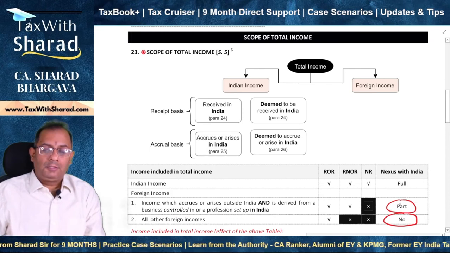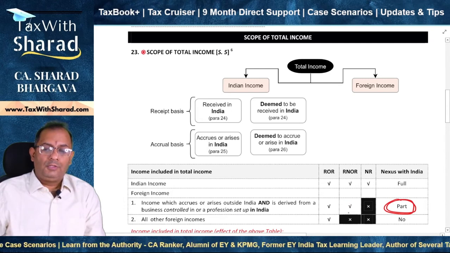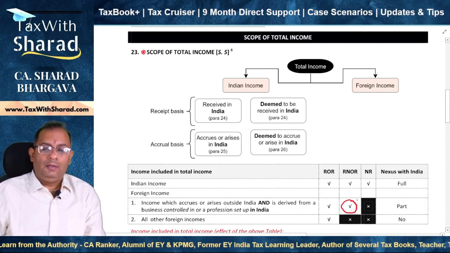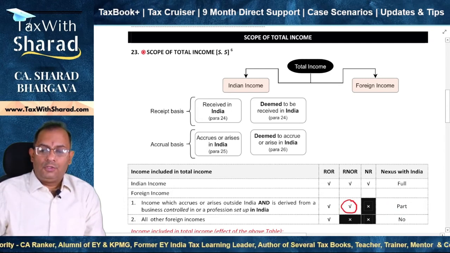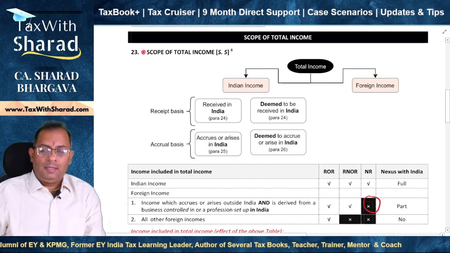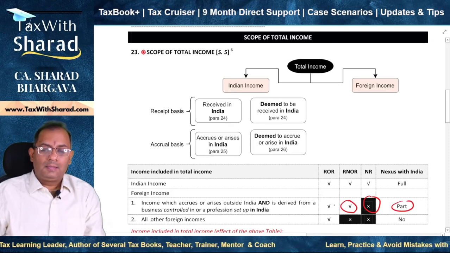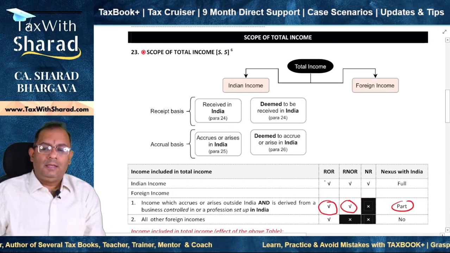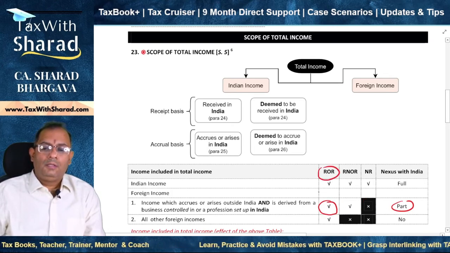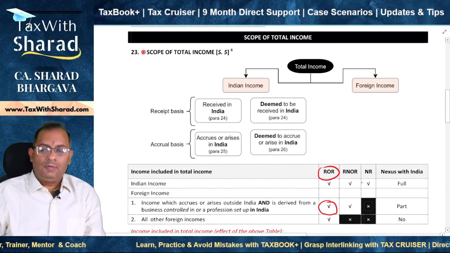There is a part nexus with India, and because of this part nexus in India, this income is to be taxed in the hands of RNOR. It is not to be taxed in the hands of non-resident. It is to be taxed in the hands of RNOR because of the part nexus, and it is obviously to be taxed in the hands of ROR because the global income is taxed in the hands of ROR.